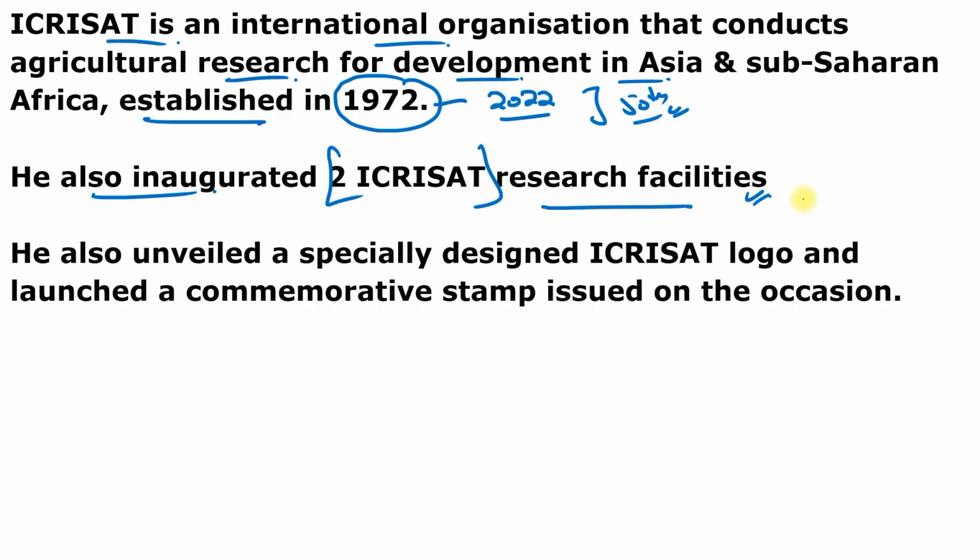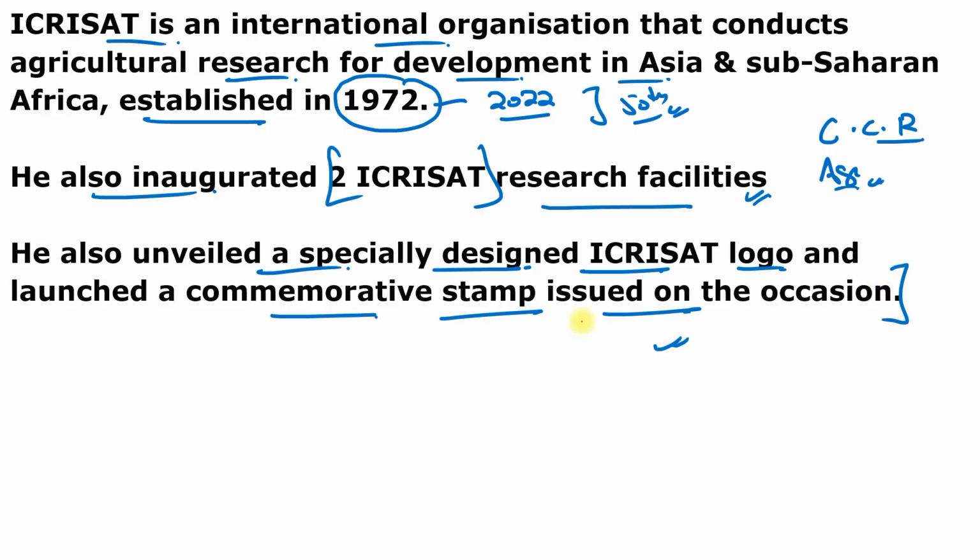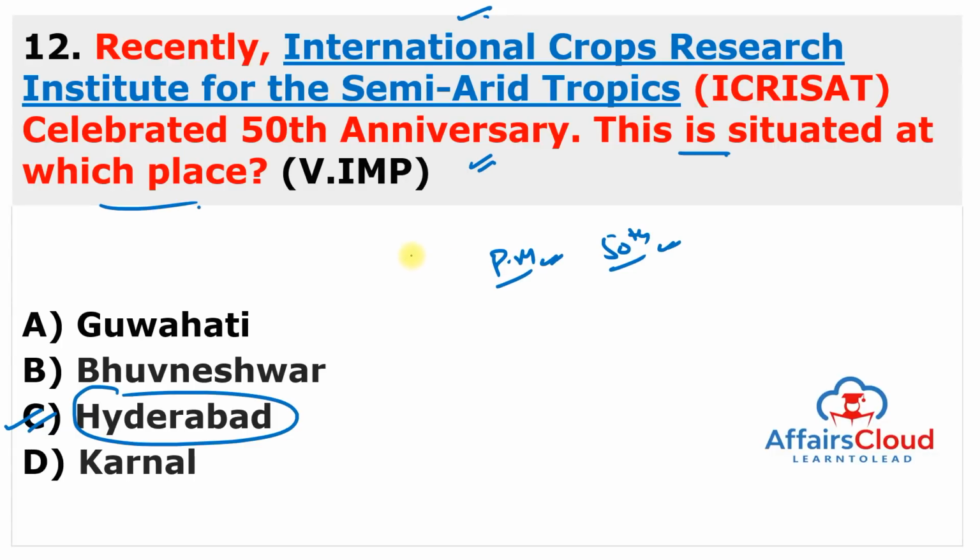One is the rapid generation advance facility dedicated to smallholder farmers of Asia as well as sub-Saharan Africa, and the second one is the climate change research facility. He also unveiled a specially designed ICRISAT logo and launched a commemorative stamp issued on the occasion. So remember, the specially designed ICRISAT logo and commemorative stamp were also launched by Prime Minister Narendra Modi. But the most important thing under this question is the name of the institution, and it is situated in Hyderabad in Telangana. And this is the 50th anniversary because Prime Minister Narendra Modi specially visited this institution. That's why this question becomes very important.